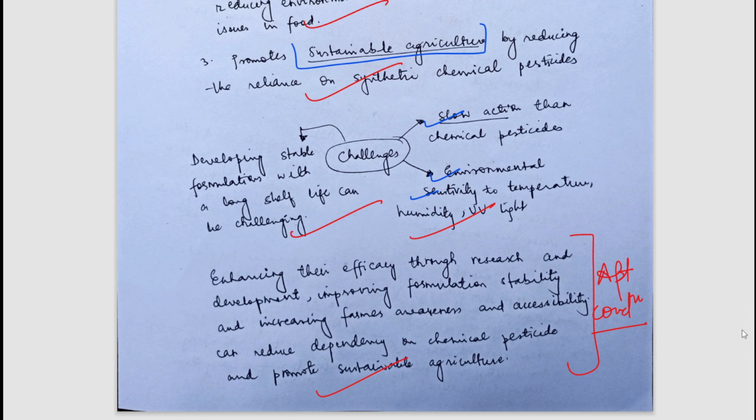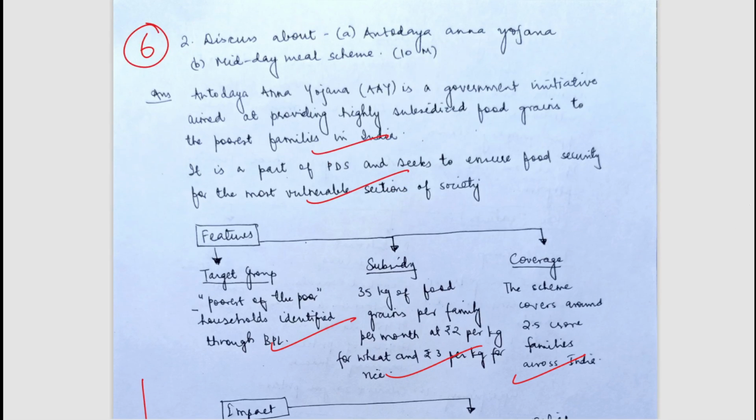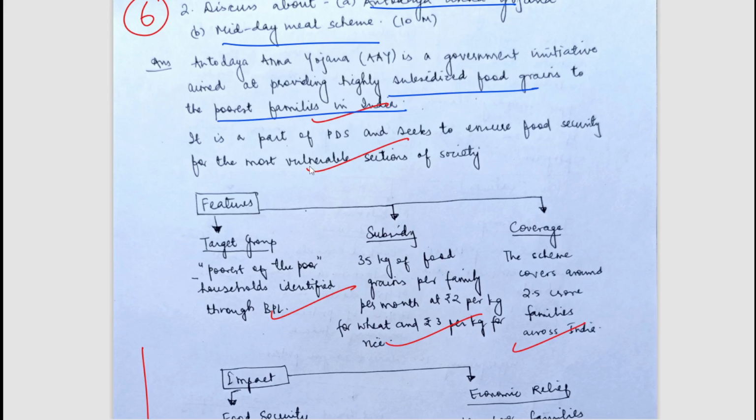Now let's move to the next question. The next question was, discuss Antyodaya Anna Yojana and the midday meal scheme. First of all, the student has mentioned Antyodaya Anna Yojana. We all know that it was to provide subsidized food grains to the poorest families in India, through the PDS.